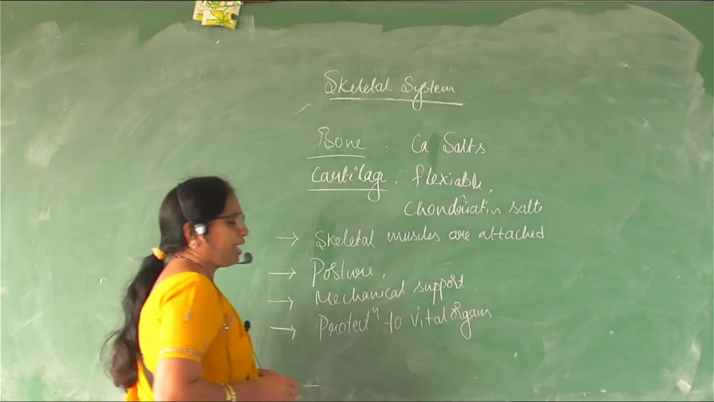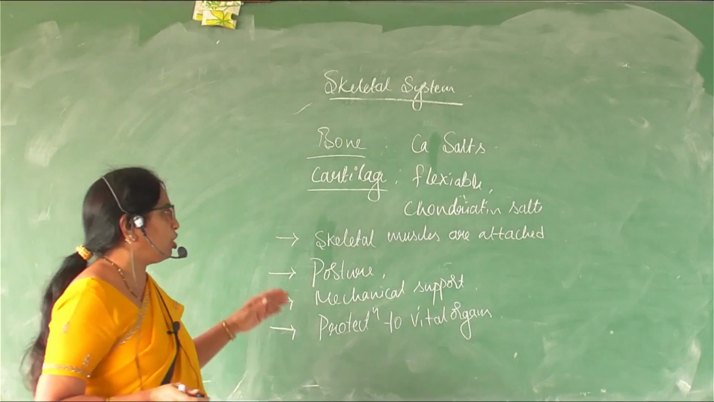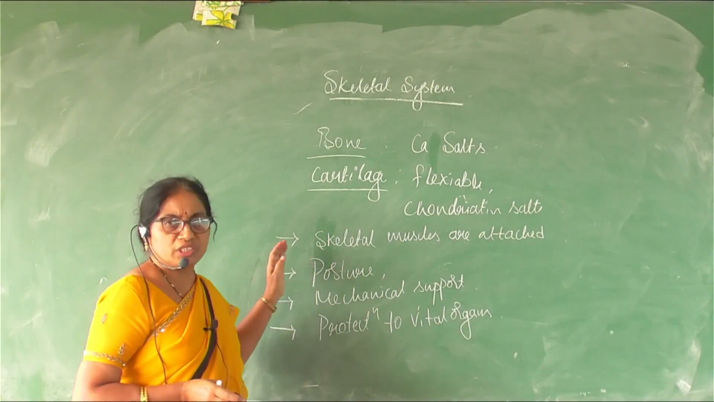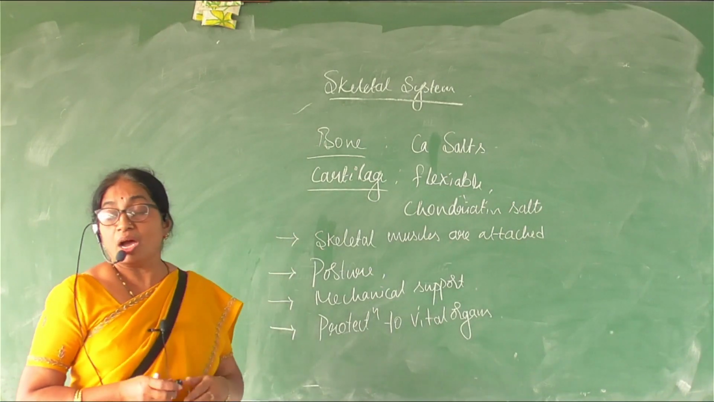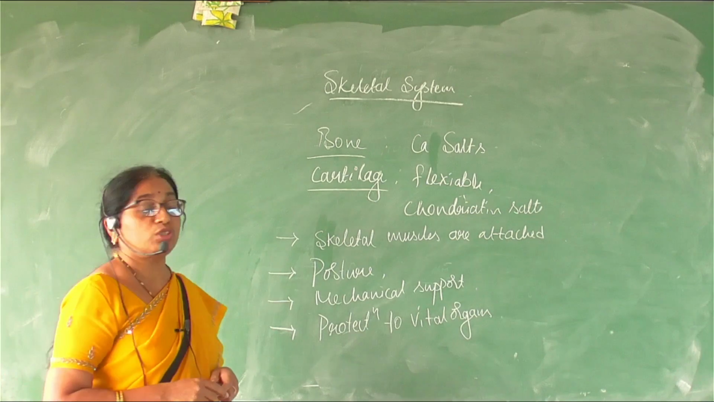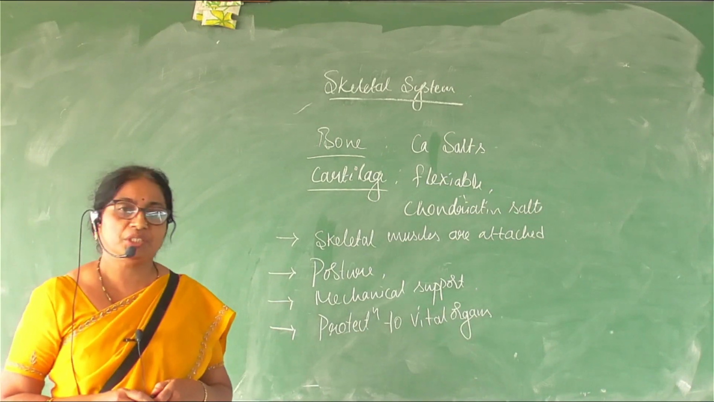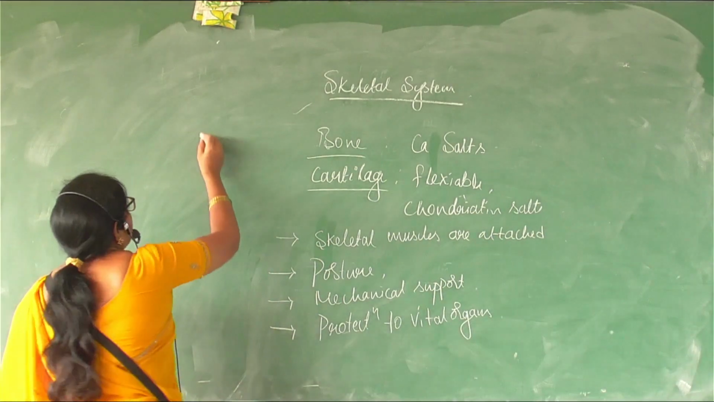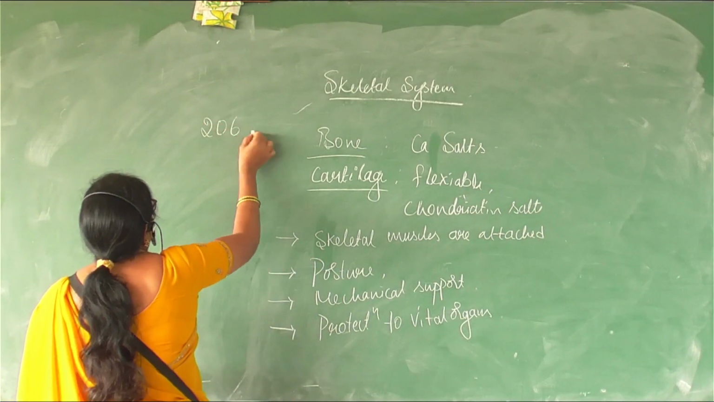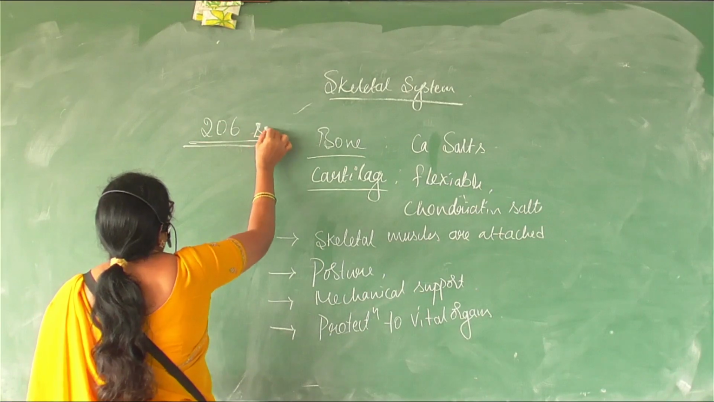So like this, we have so many functions. We can list a lot of functions. The major ones are listed here. So coming back to how many bones are there in the human skeletal system and how it is divided. The human skeleton nearly consists of 206 bones in an adult.